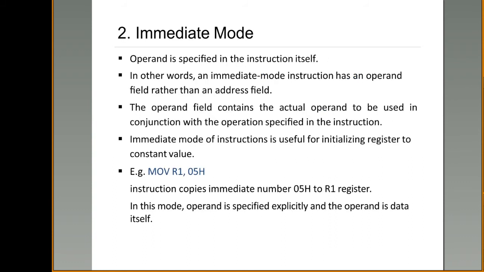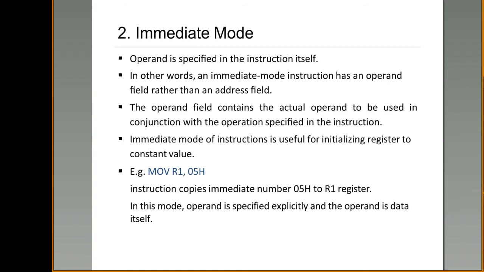Next category is immediate mode. In this immediate mode, the operands are specified in the instruction itself. In case of implied mode, in the definition of the instruction, the operand is specified. But in case of immediate mode, in the instruction only, the operand is specified. Let us consider an example instruction: MOV R1, 05H.